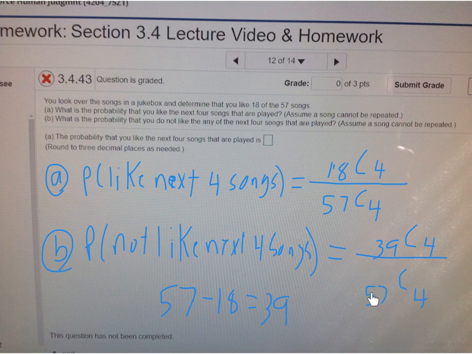Part B, probability you do not like the next four songs. Well, the denominator's the same. It's still the same number of combinations, 57 choose 4. But there's 39 you do not like. 39 choose 4 being the numerator gives you combinations there. Hopefully you know how to put this into the calculator and finish this. Hope this helps.